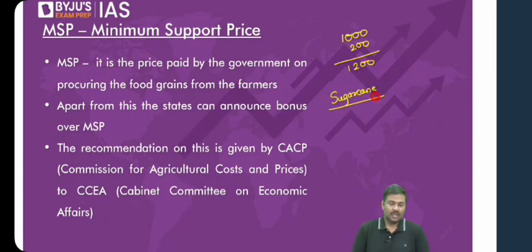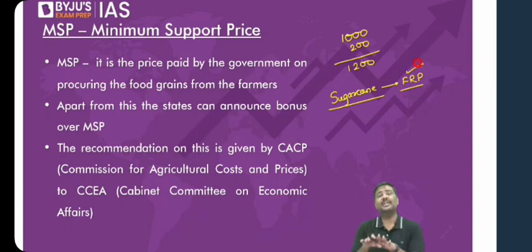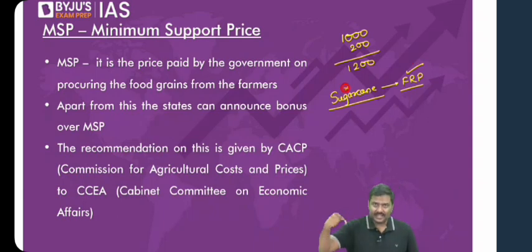In the context of sugarcane, the government will announce the FRP, fair and remunerative price. I told you yesterday, the sugarcane farmers will cultivate, harvest and sell the sugarcane to the mill owners. It is the mill owners who will have to pay the FRP decided by the Cabinet Committee on Economic Affairs. Government will not purchase sugarcane. Government will simply announce the FRP, and this FRP is paid by the mill owners to the sugarcane farmers. Now let me continue from here.